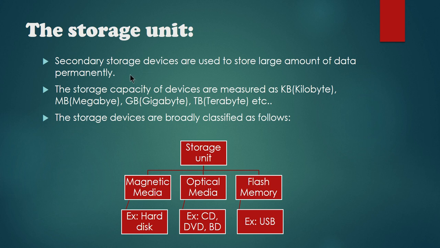The secondary storage devices are broadly classified into three: magnetic media, optical media, and flash memory. These are classified based on how the data gets stored in the particular device. A very good example of magnetic media is the hard disk. For optical media, it is CD, DVD, and Blu-ray disc. And for flash memory, it is USB, that is your pen drive. This is what we are going to learn in this session, all these devices one by one.